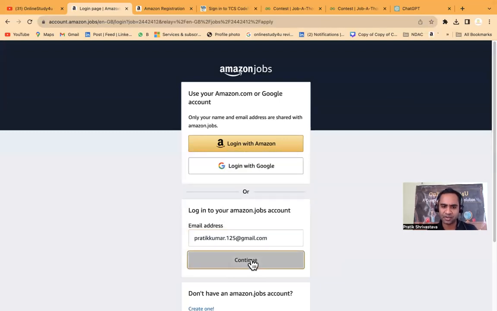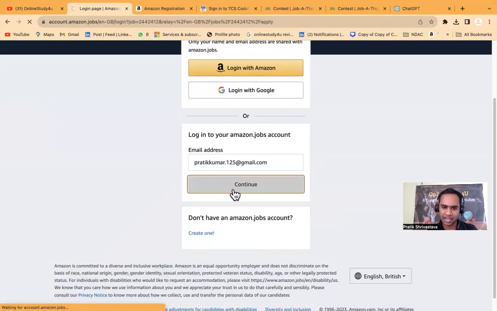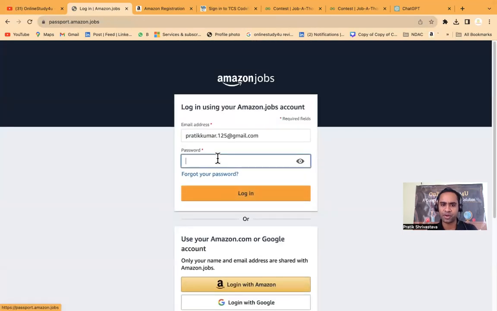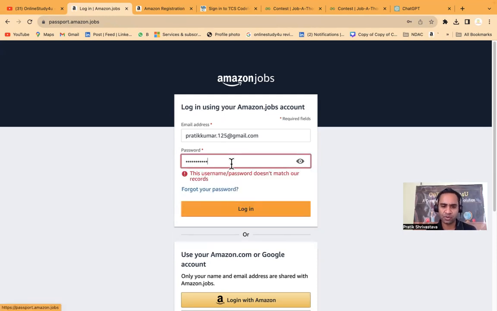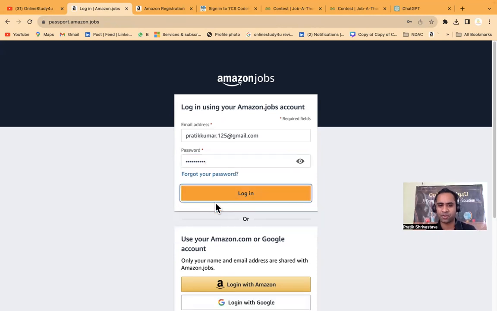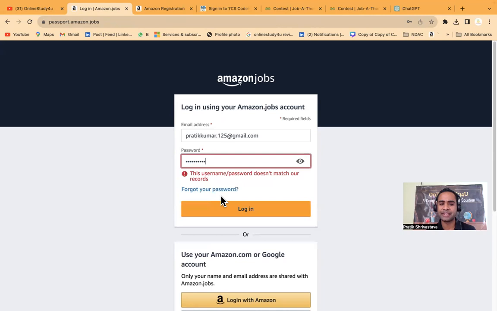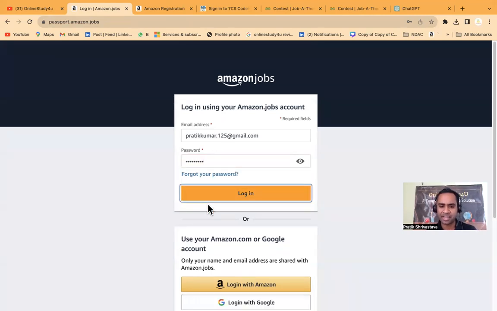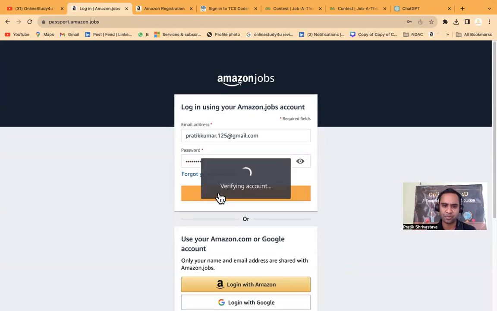Now here you can put your email address, and if you have an account, then you have to put your password. I don't know my password. Let us see. Definitely it is not correct here. So you have to create an account if you do not have it, and then you will be able to apply for it. So apply for both the opportunities. All the links have been given in the description, so you do not have to worry at all.